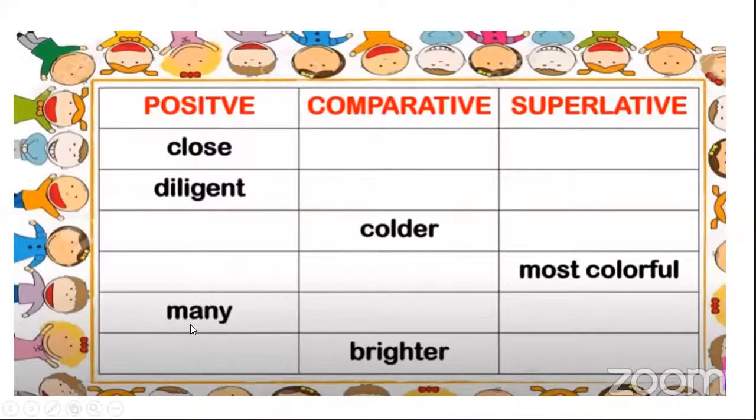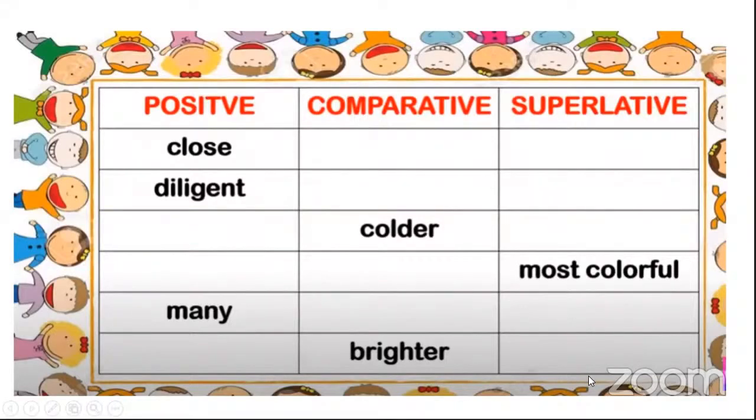Now here, many. Now this is a really difficult one. Who can do this? Many will become... Come on. Think. What was there? More. Many, more, and superlative will be? Larger?